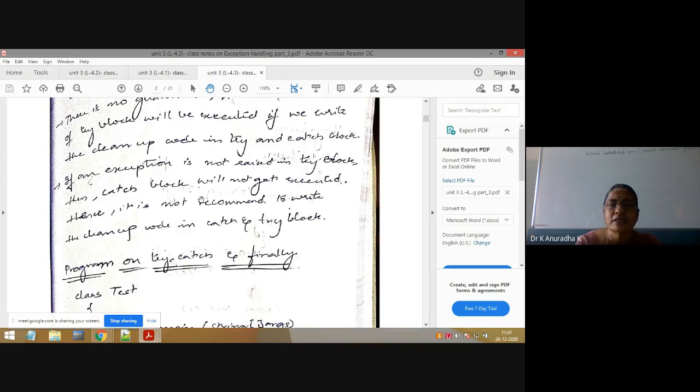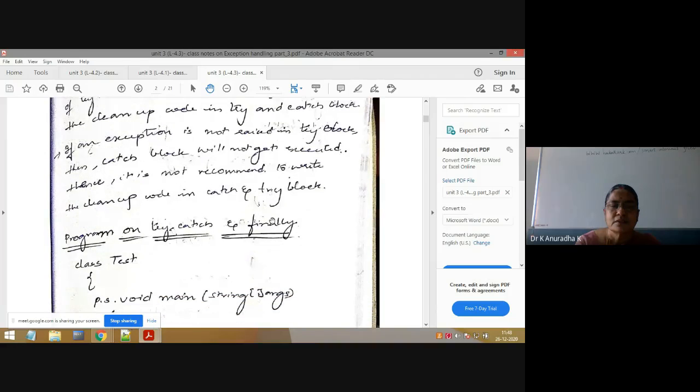So don't write the cleanup code in the catch block, because the catch block is not always executed. Only if an exception is raised in the try block will the corresponding matching catch block be executed. But for one try, we can write any number of catch blocks. That's why we have try with multiple catch blocks. That's why it is not recommended to write the cleanup code either in the catch block or the try block.